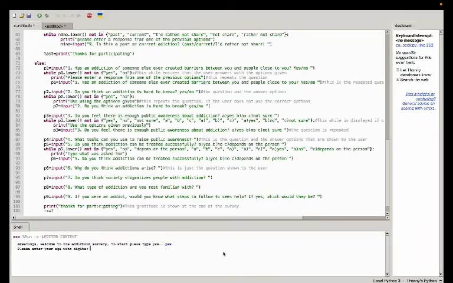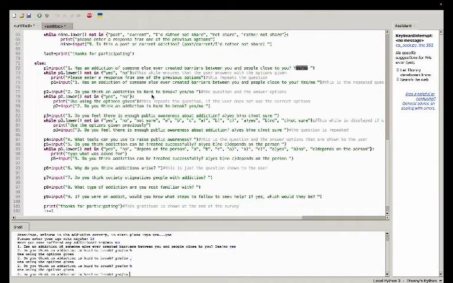Okay, first we start the program, and in this case you need to put no. You have the first question, which says one is the question, and then it says the options of answer that you can put. You only have 2, yes or no, and that's the only thing that you can put. And for example, question number 1 is the same. If you put another thing, it's going to repeat the question until you put yes or no.